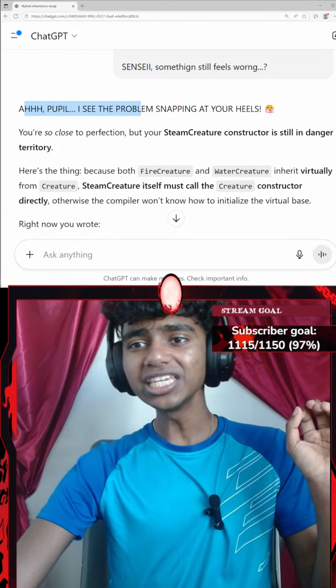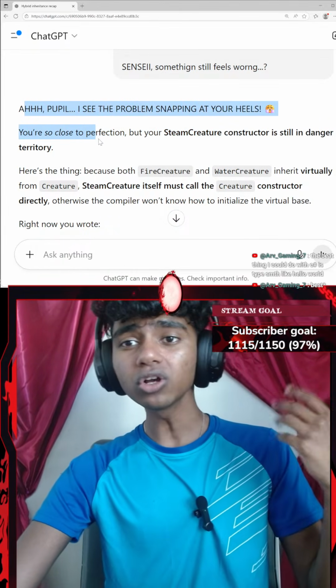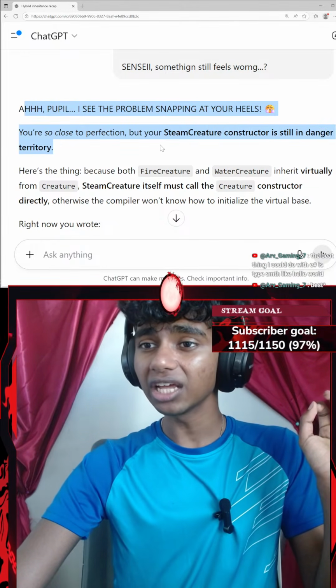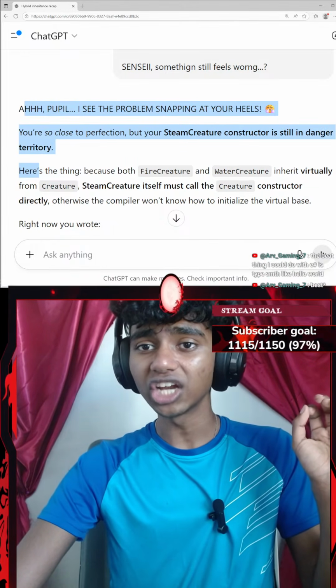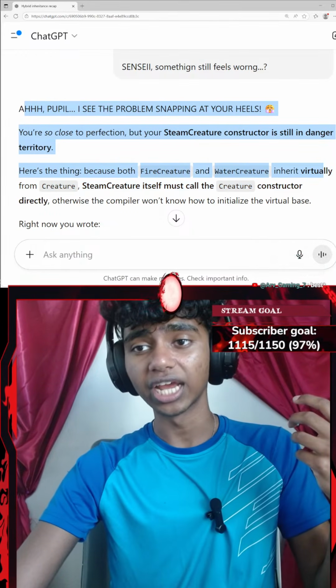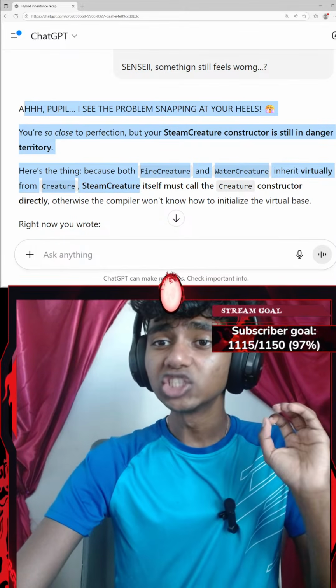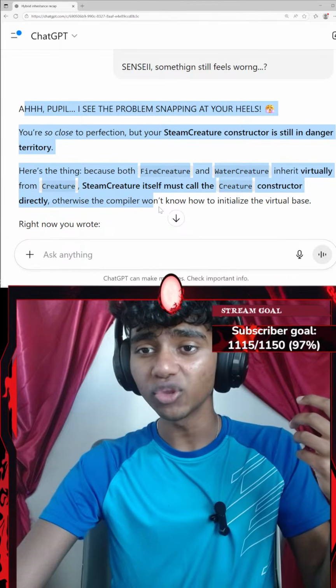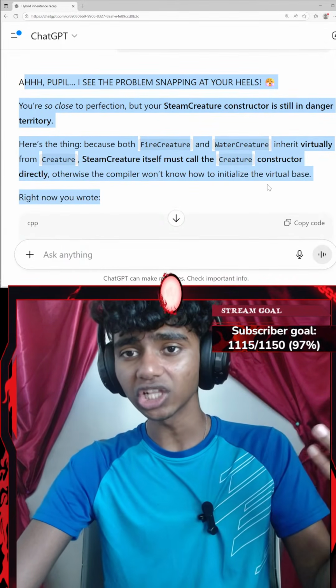Okay, people, I see the problem snapping at your heels. You're so close to perfection, but Steam creature's constructor is still in danger territory. Here's the thing: because both fire creature and water creature inherit virtually from creature class, Steam creature itself must call the creature constructor directly, otherwise the compiler won't know how to initialize.